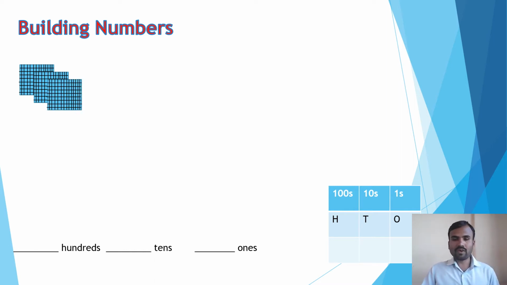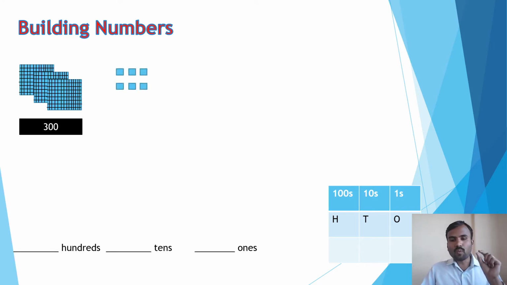Now one more, so we have 300. And if you have 6 blocks of one, they are equal to 6.